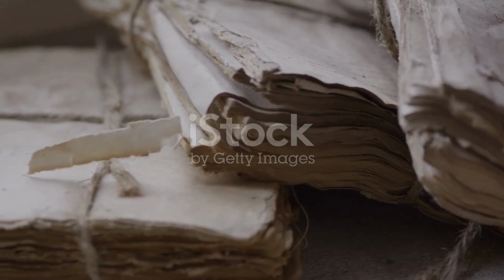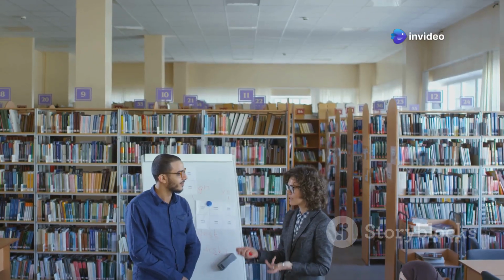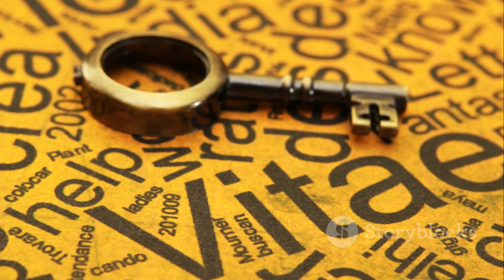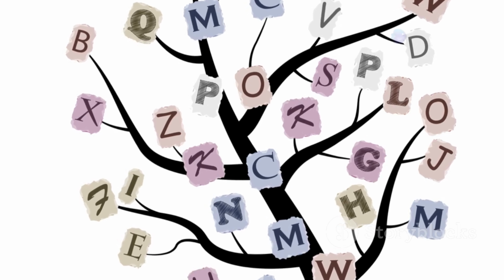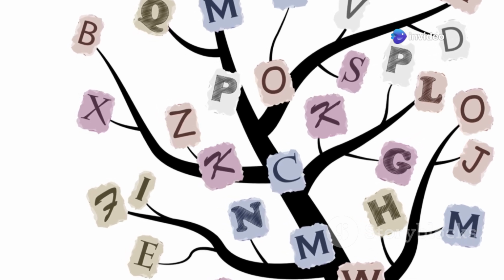Structuralism emerged in the 20th century. It drew inspiration from various fields. Linguistics played a crucial role. Ferdinand de Saussure, a Swiss linguist, is considered a founding figure. He argued that language is a system of signs. Each sign has two parts, a signifier, the word or sound, and a signified, the concept it represents.